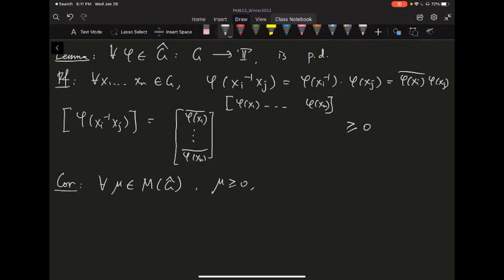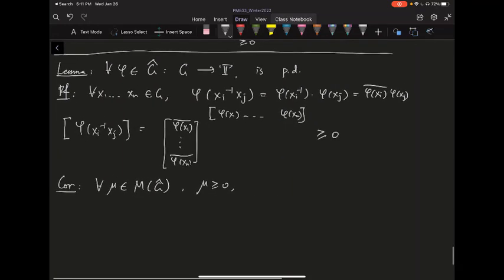well, now you can integrate with respect to this measure, okay? So if you consider mixing all your dual group, these characters, by this measure mu, then you can get a function, let's call it big phi of mu, okay? So let's use the notation big phi of mu for now. If I want to evaluate at x, I just integrate phi of x, d mu of phi.